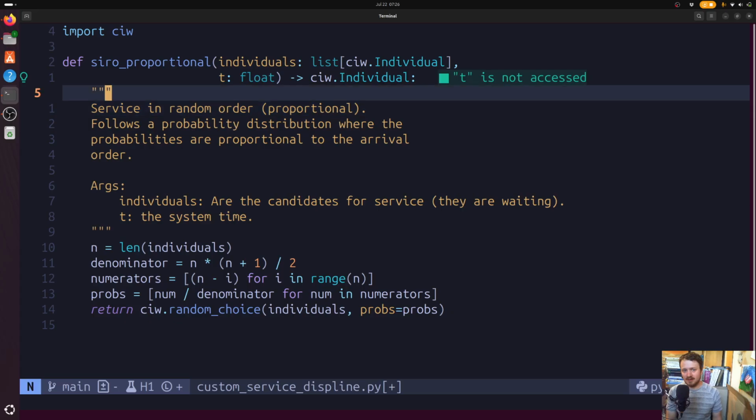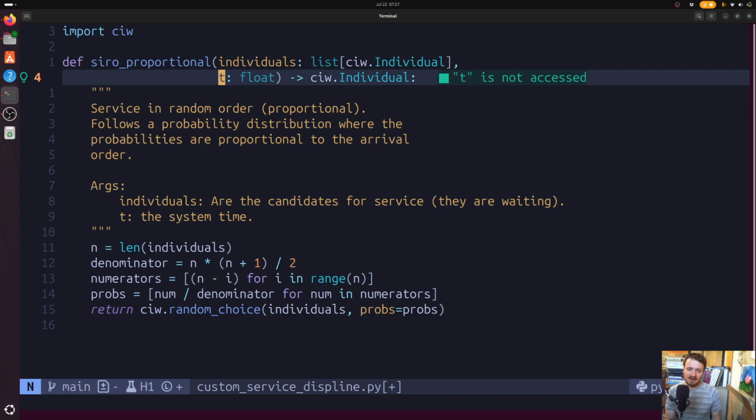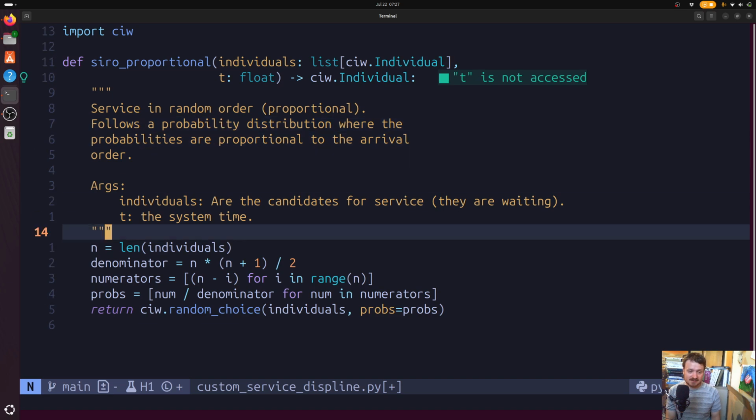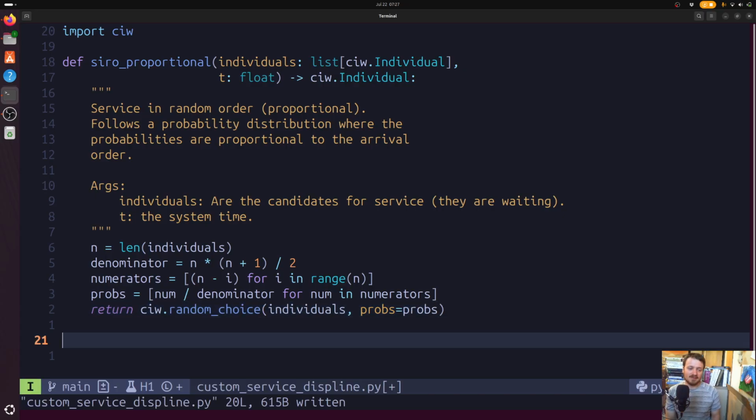So really this might better be generalized to something where we talk about state, but state and time. But directly it gives you the list of individuals and you decide which individual gets service next. And our contract with Q is that we take those values in and we return a target individual. Okay, so let's throw this into just a toy example simulation.